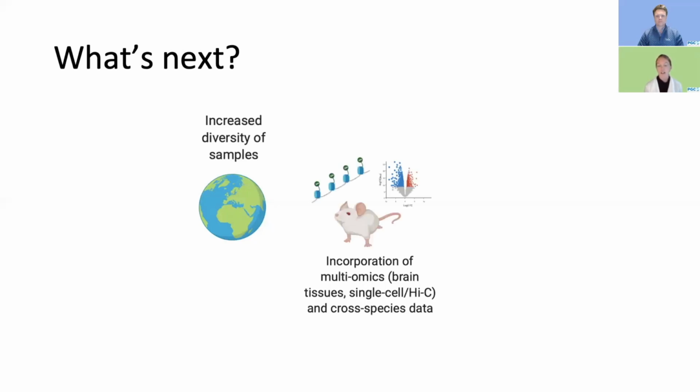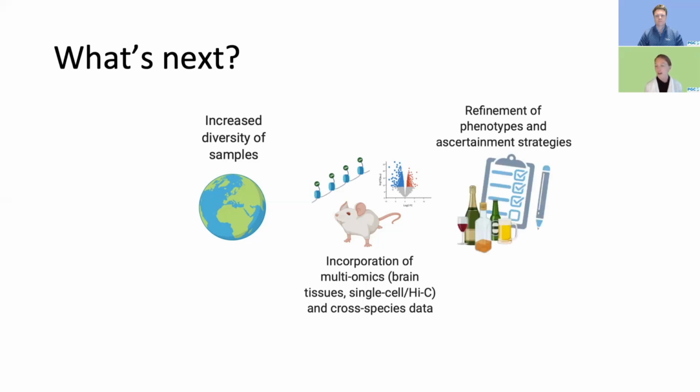The second priority that we outlined is the incorporation of diverse types of multi-omics data, as well as extension to cross-species data. In terms of multi-omics data, for example, GTEx is a great resource and one that a lot of us use in conducting follow-up analyses for our GWAS. However, we really need substance-specific data, so gene expression data sets after substance exposure or substance use disorders.